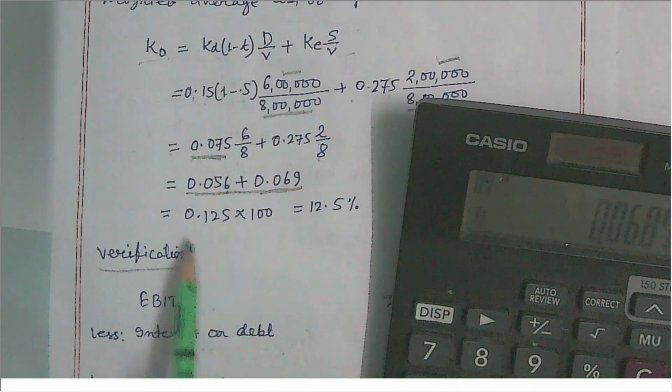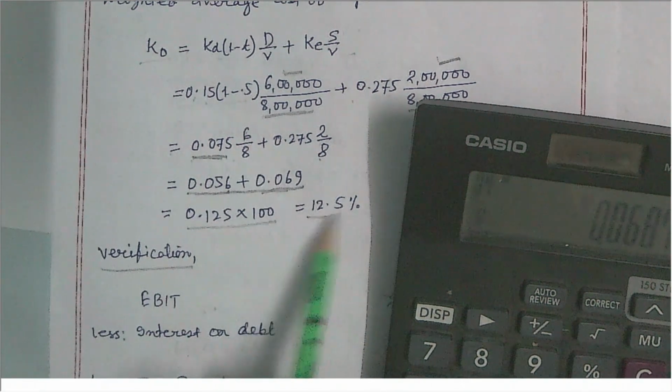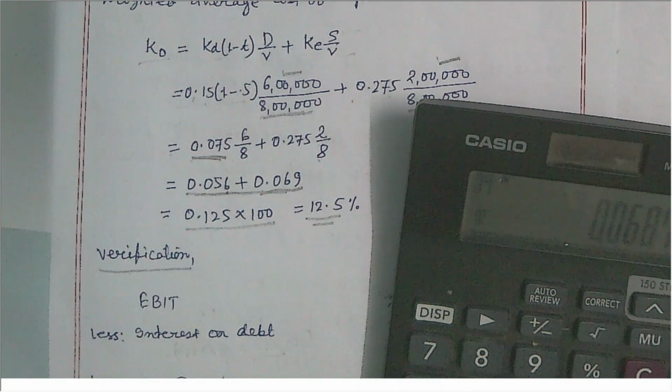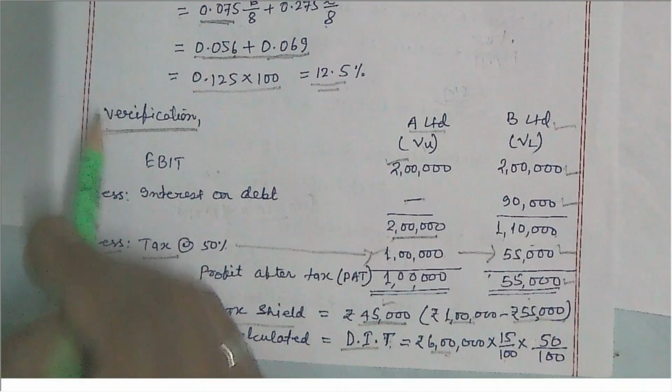Adding these two values, 0.125, expressed as a percentage by multiplying by 100, is 12.5%. So the DT value is verified with this verification.